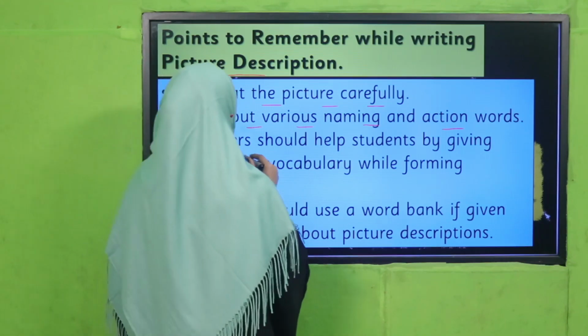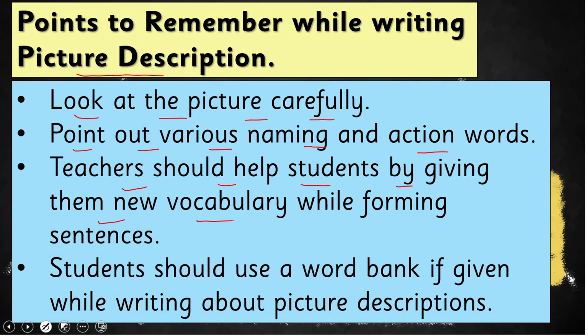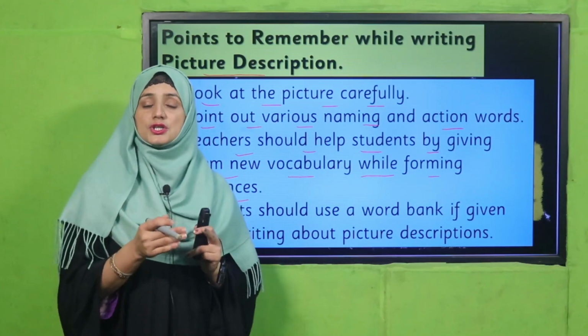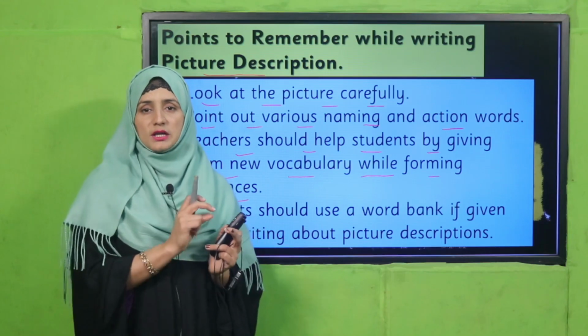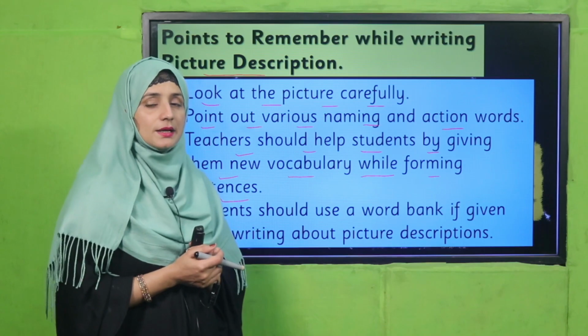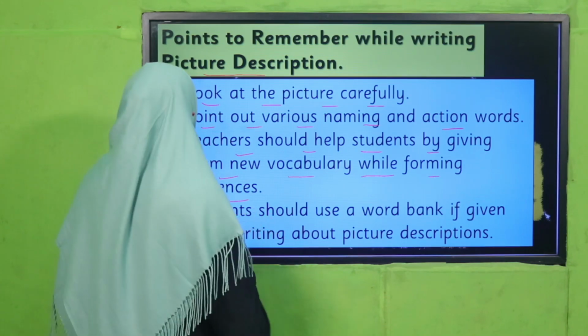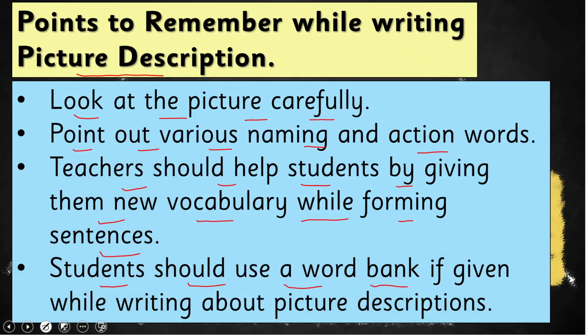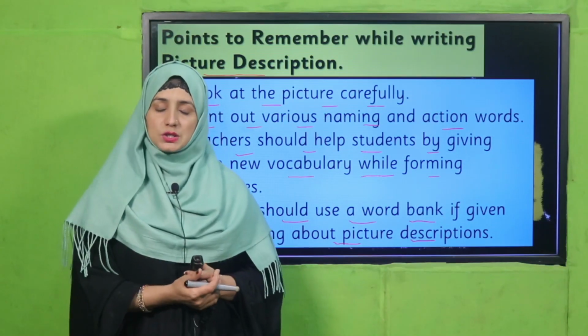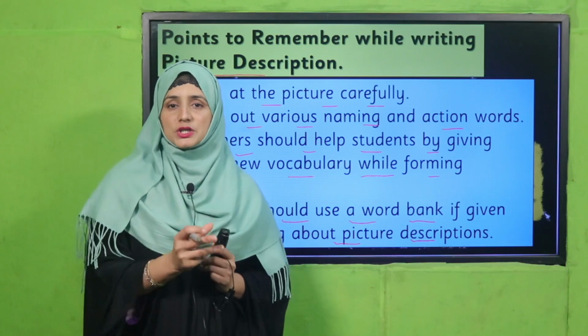And next, teachers should help students by giving them new vocabulary while forming sentences. After collecting naming words and action words, teacher, you have to guide your students on how they will construct a simple sentence by using these naming words and action words. Okay, and next, students should use a word bank if given while writing about a picture description. So my dear students, if there is a word bank on this picture, you have to use this word bank for your picture description.